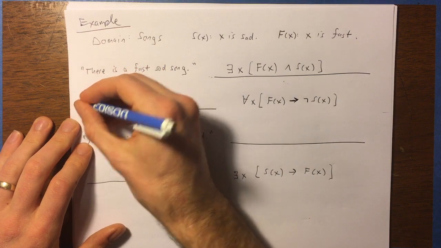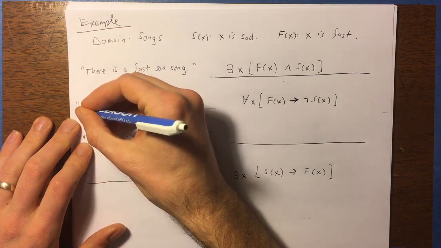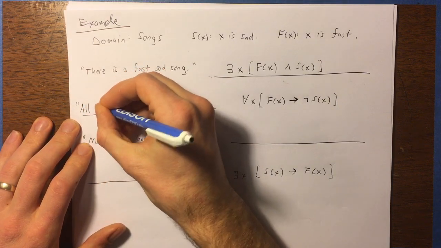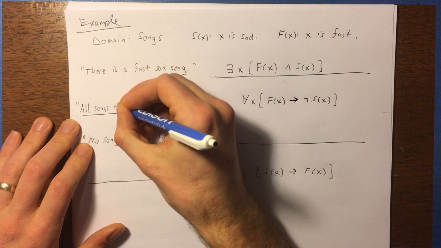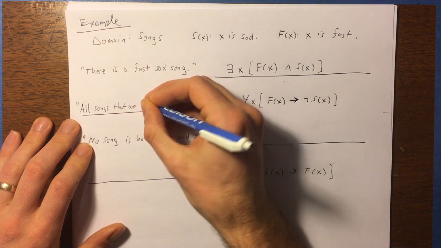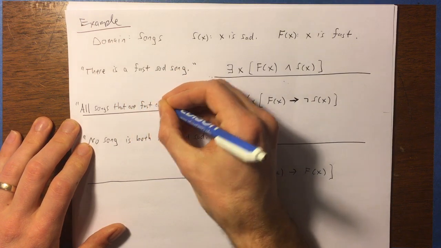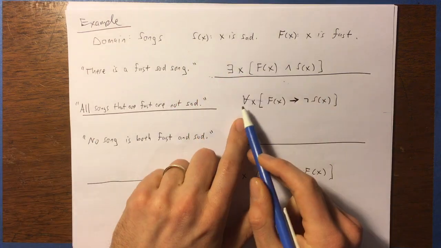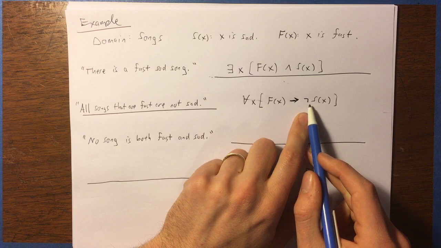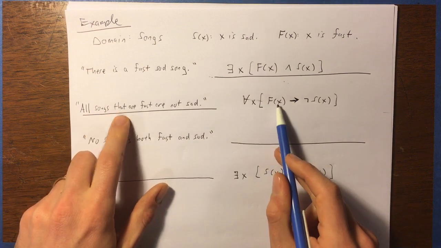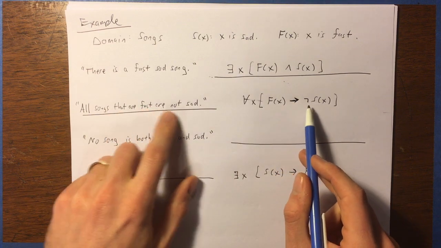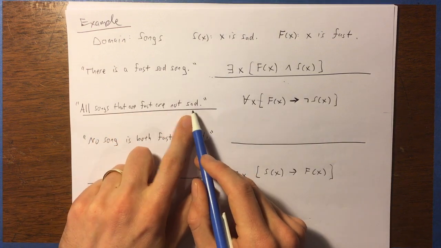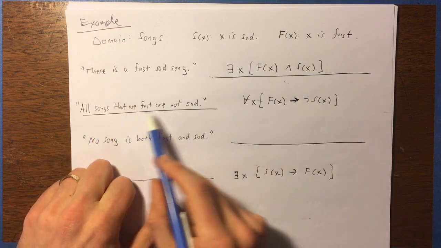I think I'm going to phrase it a little bit differently for my answer. I'm going to rephrase that in a way that is a little bit more natural. I'm going to say all songs that are fast are not sad. All songs, if they are fast, then they are not sad. So all songs that are fast are not sad. Okay? If they are fast, then they are not sad. That's the same thing. Okay? I didn't even use an if-then in here.